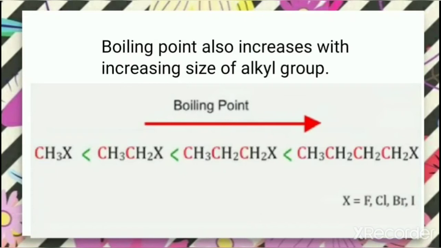So size of alkyl group increases, and we can say that the boiling point also increases. So it is maximum in the case of 4 carbon haloalkane, then the 3 carbon, then 2 and then 1. So minimum in the case of methyl chloride and maximum in the case of the fourth one, that is 4 carbon haloalkane.